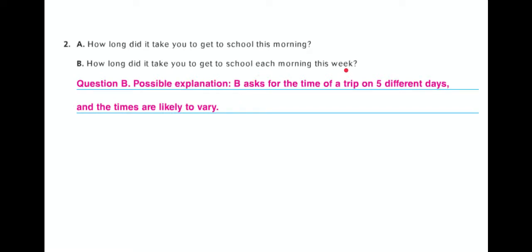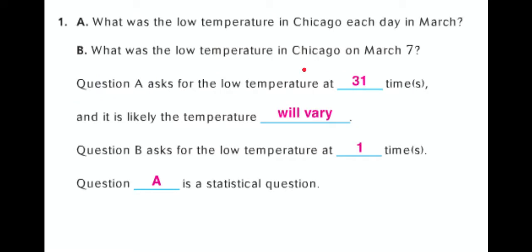Each day of the week, there's normally 5 school days. You probably get there at a slightly different time every day, even whether you're going on a bus or you're driving there. It's not exactly the same time. And we use the words likely will vary for the last one. So that's how you justify a statistical question or not. You can say it's likely that it will vary.